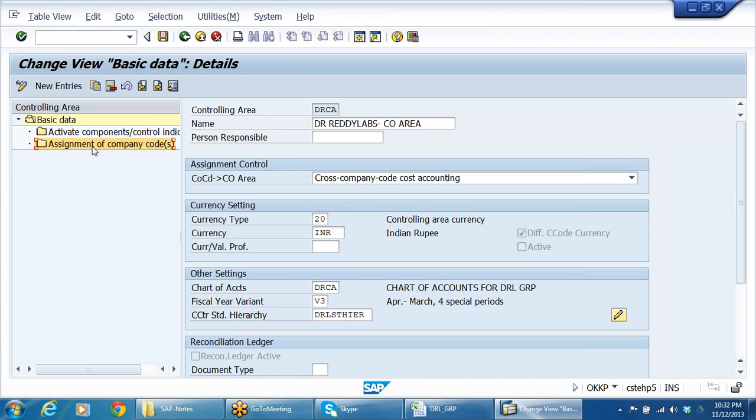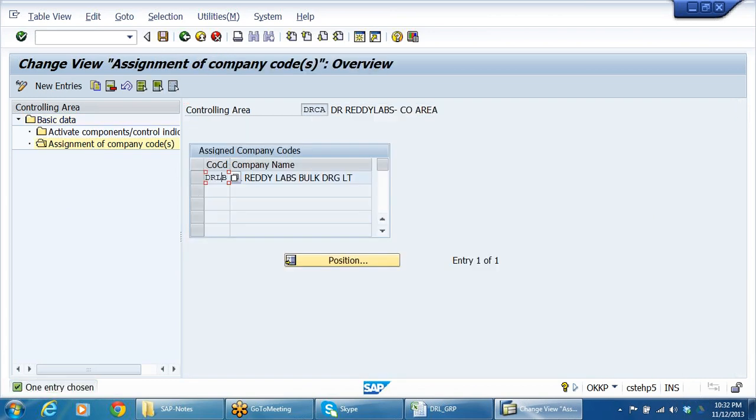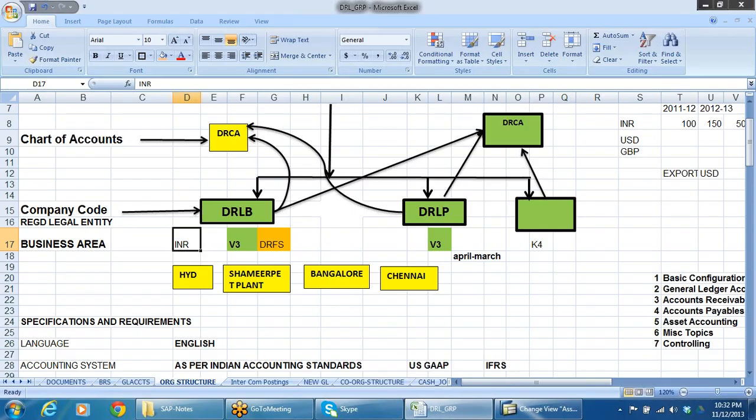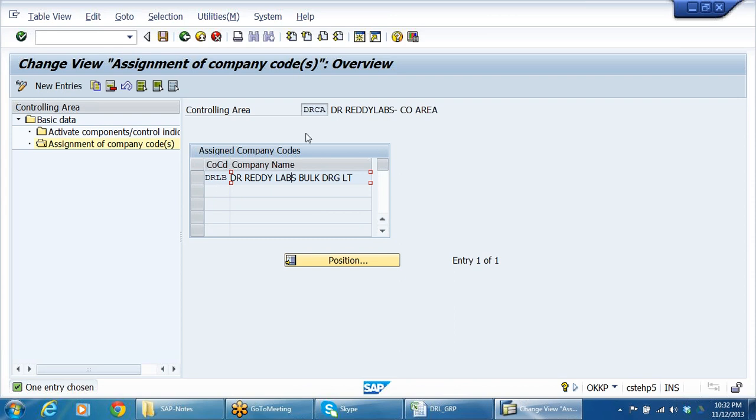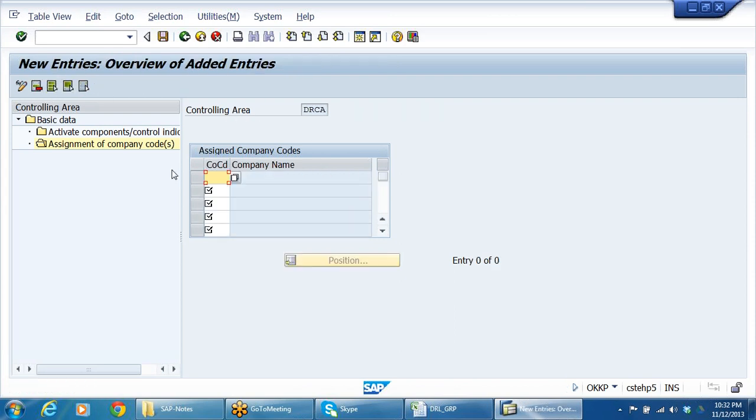Then coming to assignment of company codes. Any number of company codes you can link up. One thing I would like to tell you here is the condition to link up to one controlling area: the company code should be maintained, the fiscal year variant should be the same, and it should be linked to the same chart of accounts. Say for example, I will change my fiscal year variant. We have one more company code. Say here, if you go to new entries, for this controlling area,